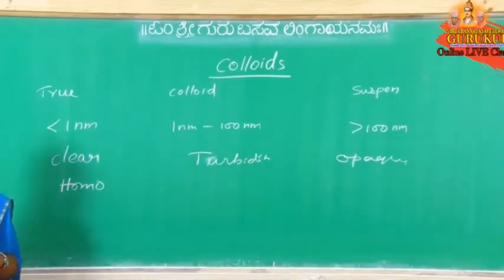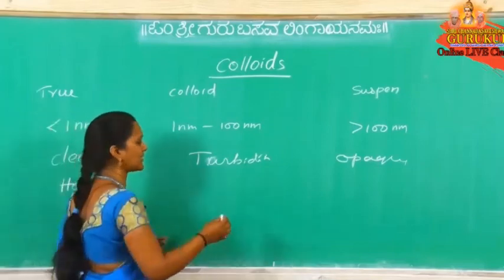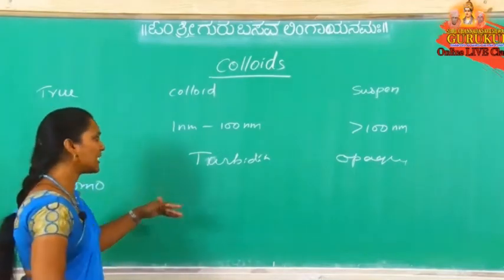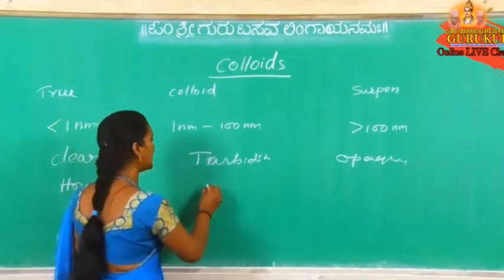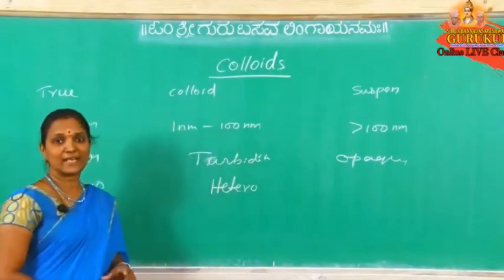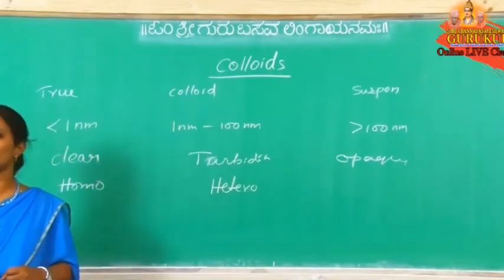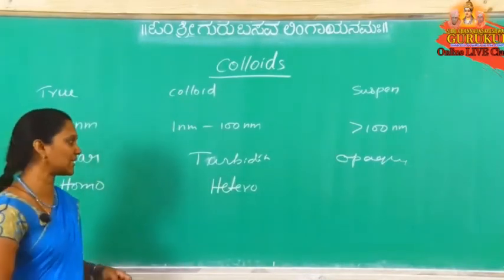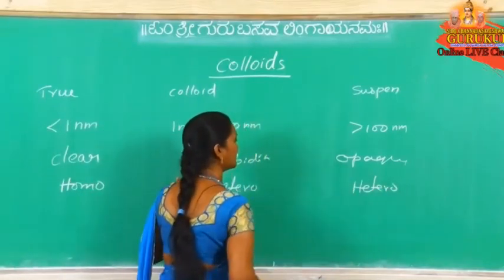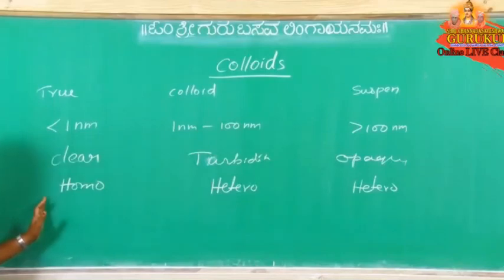But if we get 2 different phases, 2-3 phases, when we are only adding solute and solvent, 2 components, nothing but 2 different phases, then that is a heterogeneous mixture. Directly we can't say, but by using an ultra microscope we can observe the solute particles. Then it is a heterogeneous mixture. It is also a heterogeneous mixture. So a true solution is a homogeneous mixture, and colloidal solution and suspension are heterogeneous mixtures.